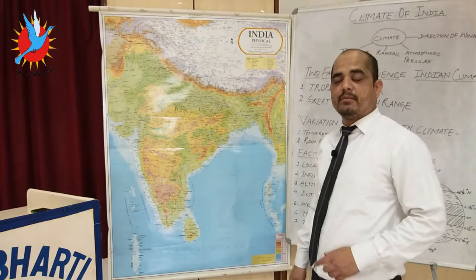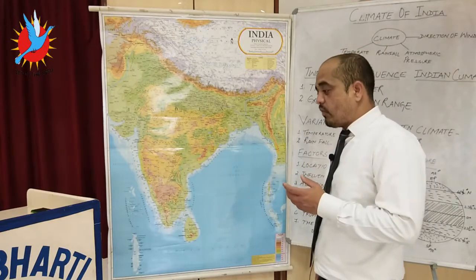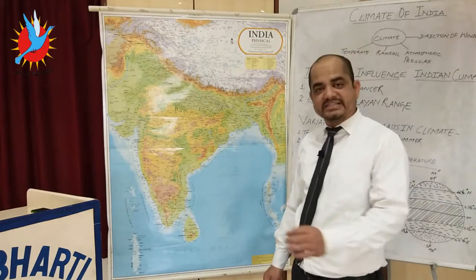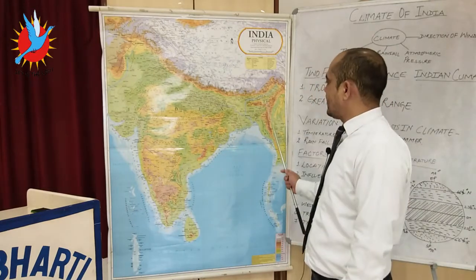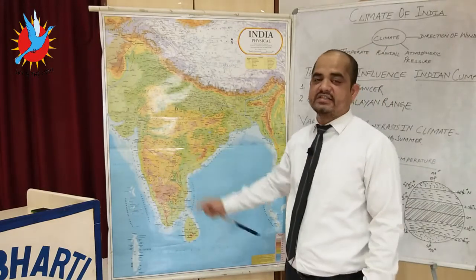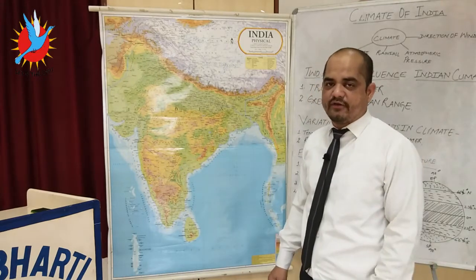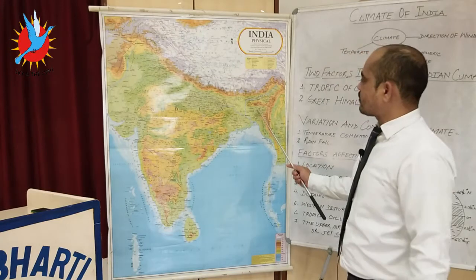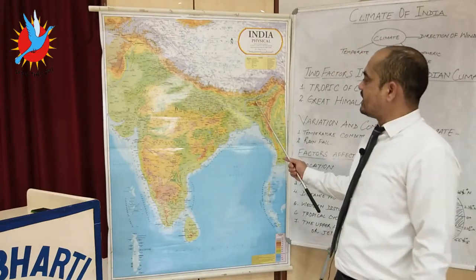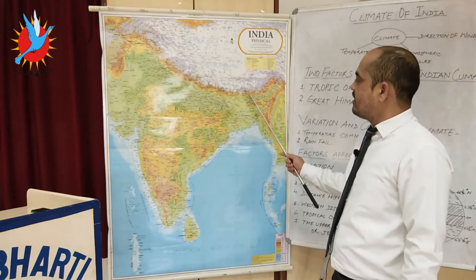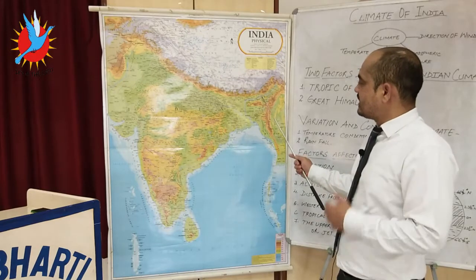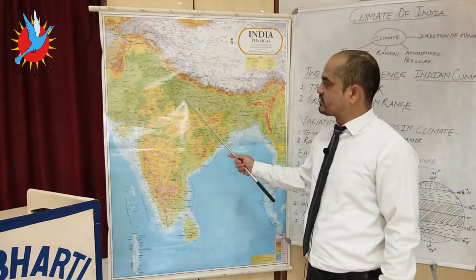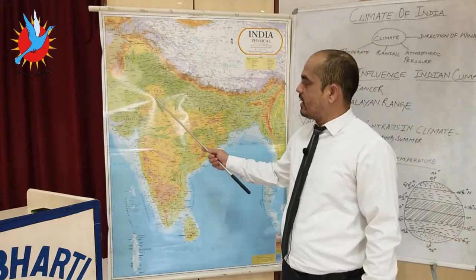Mawsynram is the wettest place in the world, receiving 1187.3 centimeters of rainfall throughout the year, while the Rajasthan Thar receives only 25 centimeters throughout the year because of its location. After crossing the Garo, Khasi and Jaintia hills, the winds enter the Assam areas. From here, because of the Himalayas, they move toward the central part, Bihar and UP.